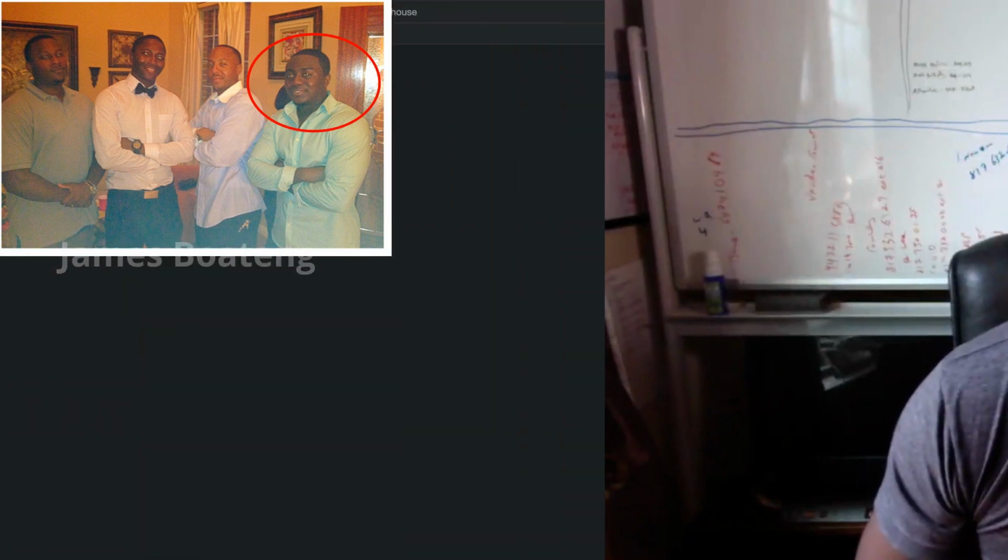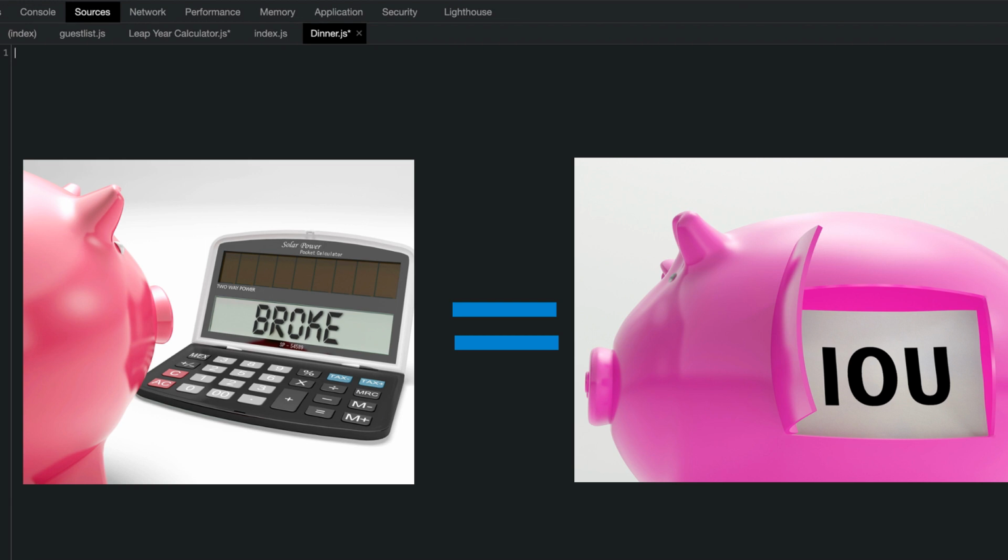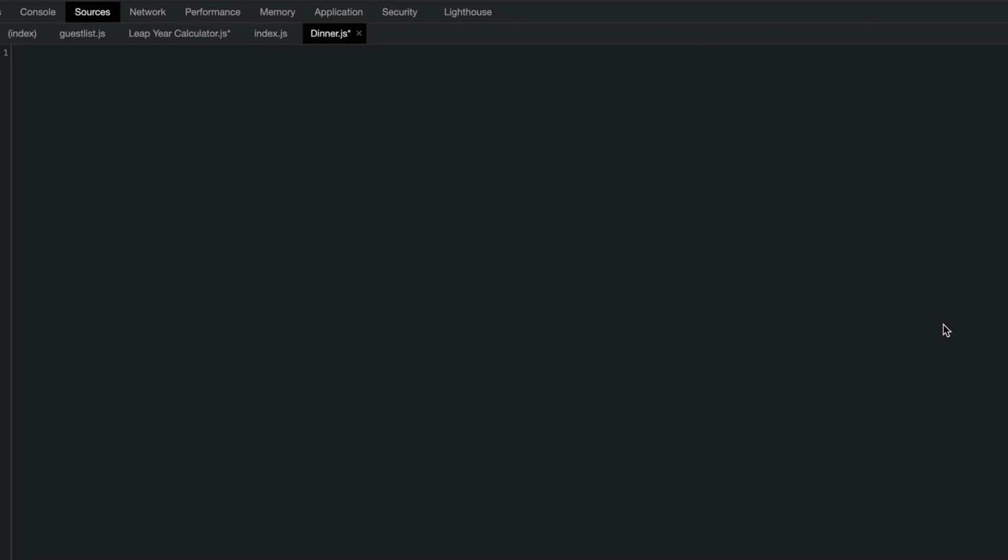But the point I'm trying to make is you're paying this time because I'm going to use my almighty power, JavaScript. I've got the power. So let's say you go out with your college friends or friends outside of college, and everyone is feeling generous and wants to pay, and you can't decide who should pay, or everyone is broke and they're hoping they don't have to pay. So it's time to just pull out a quick JavaScript code to do a random search to see who's gonna pay.